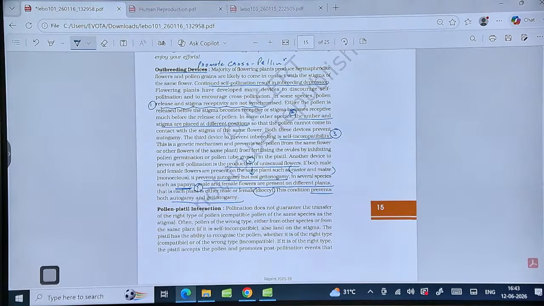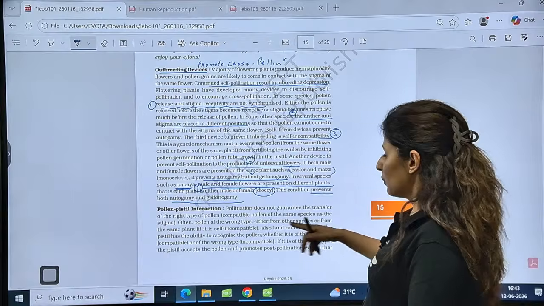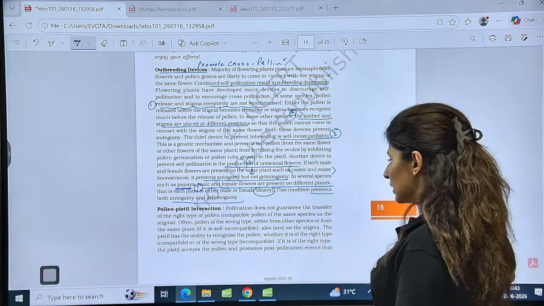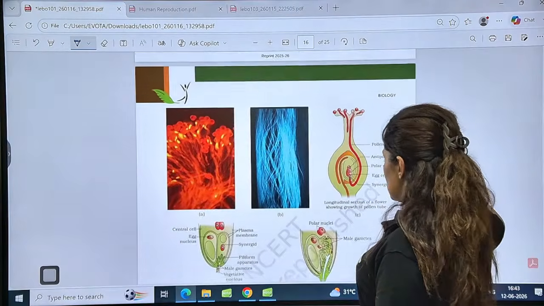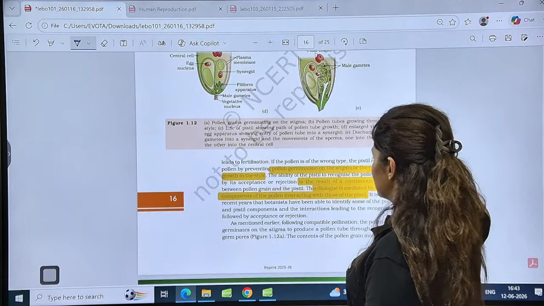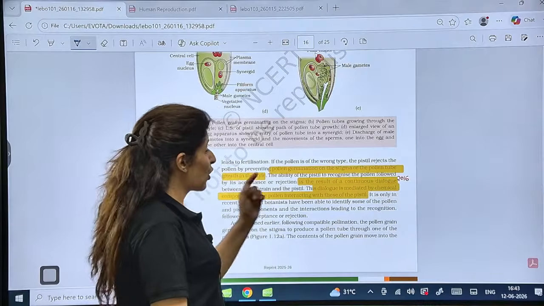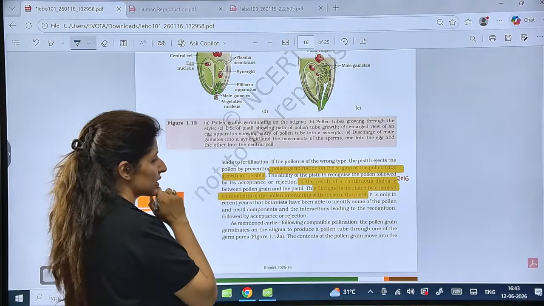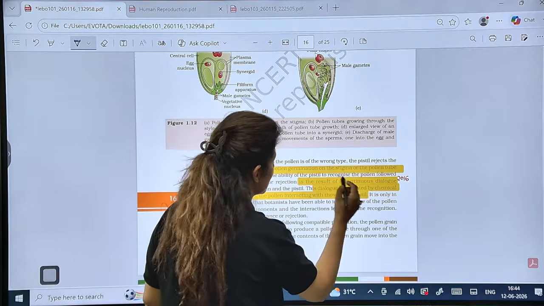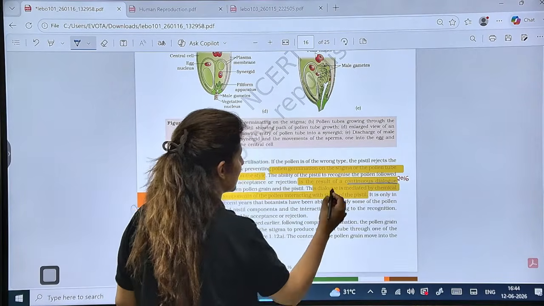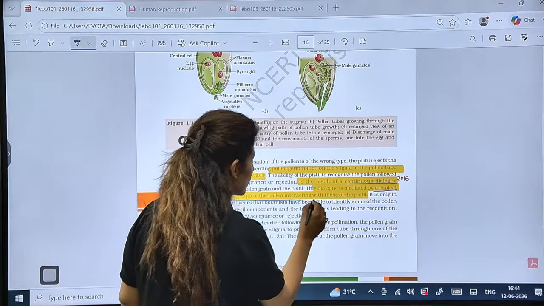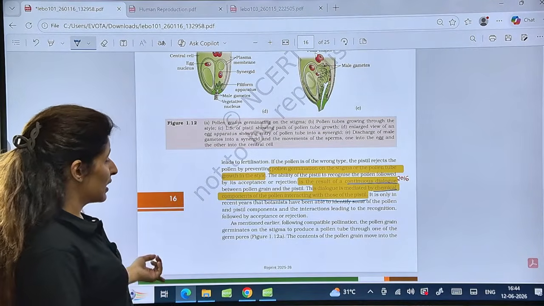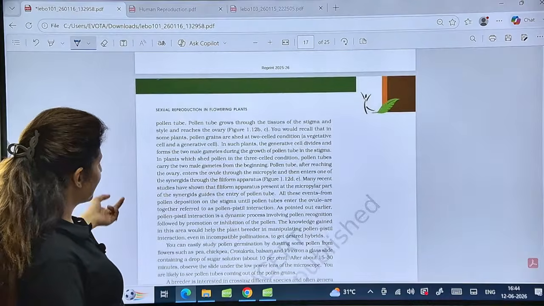Please tell me these points are clear to everyone. Then pollen-pistil interaction. Now, pollen-pistil interaction is a chemical phenomenon. If a pollen grain is of the wrong type, the pistil rejects it. Pollen germination on stigma or the pollen tube growth in the style is a result of continuous dialogue mediated by chemical components of pollen interacting with those of pistil. This line was asked in 2016. Is that clear?